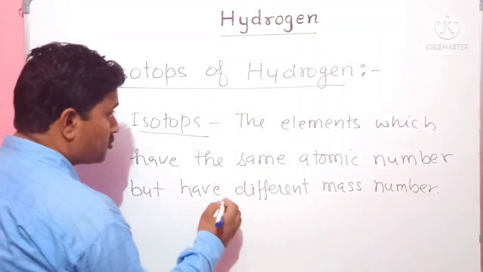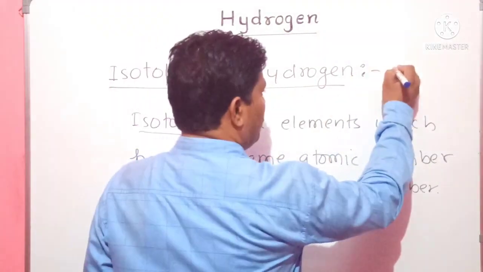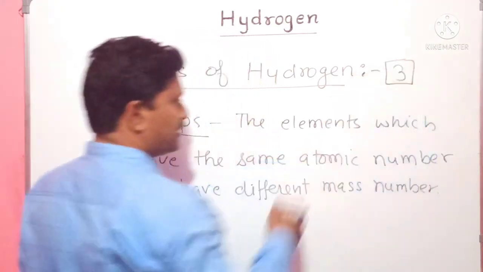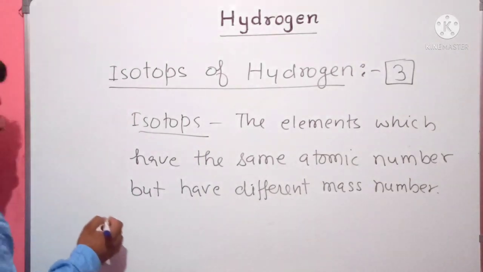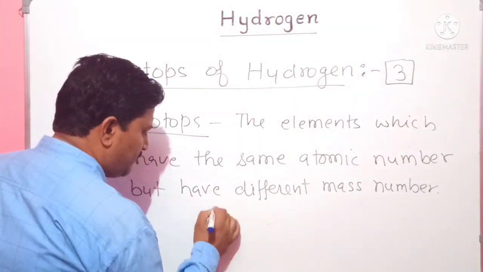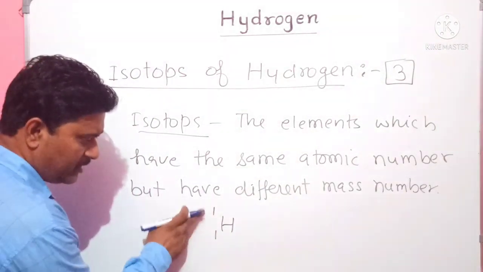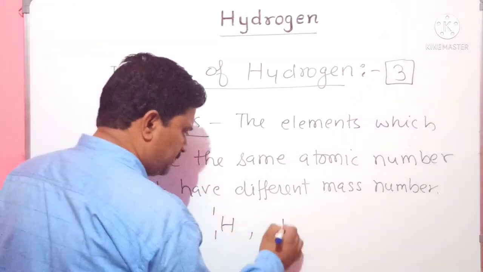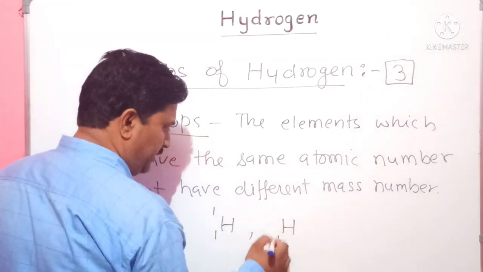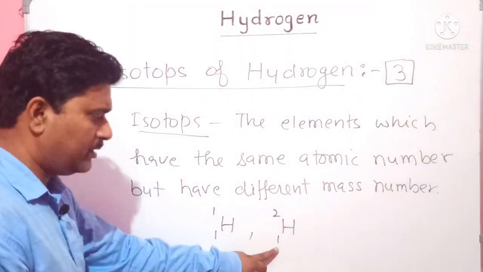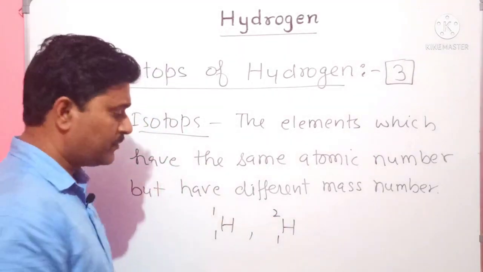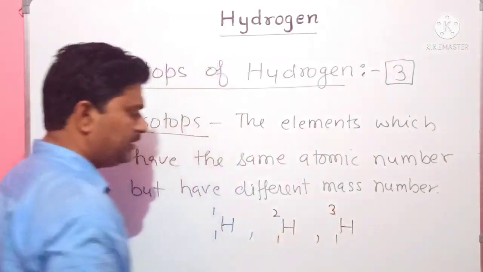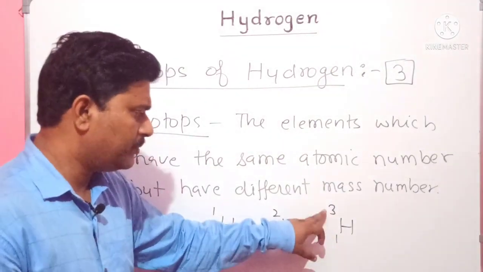Hydrogen has 3 isotopes. How many isotopes does hydrogen have? 3 isotopes, which can be represented as H11. Here atomic number is 1 and mass number is also 1. Another isotope of hydrogen will be H12. Here atomic number is 1 but mass number is 2. The third isotope of hydrogen will be H13. Here atomic number is 1 but mass number is 3.